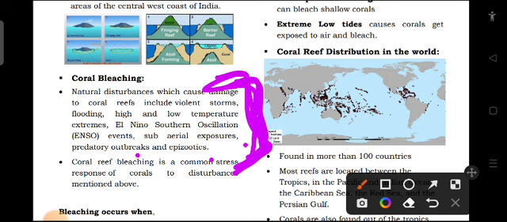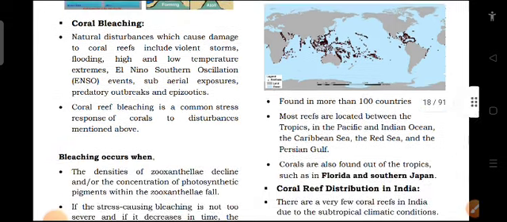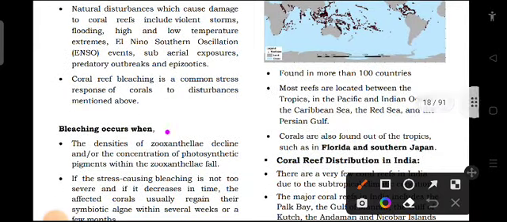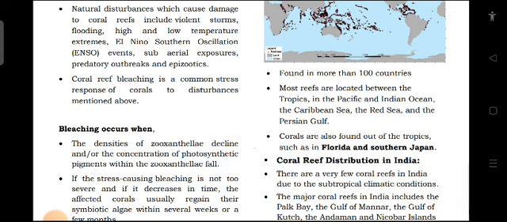Coral reef bleaching is a common stress response of coral to the disturbances mentioned above. Because of which they lose their color. Bleaching occurs when the density of zooxanthellae, that is the algae, declines and the concentration of photosynthetic pigment within the zooxanthellae falls. Either their photosynthetic ability reduces or the algae population itself reduces.